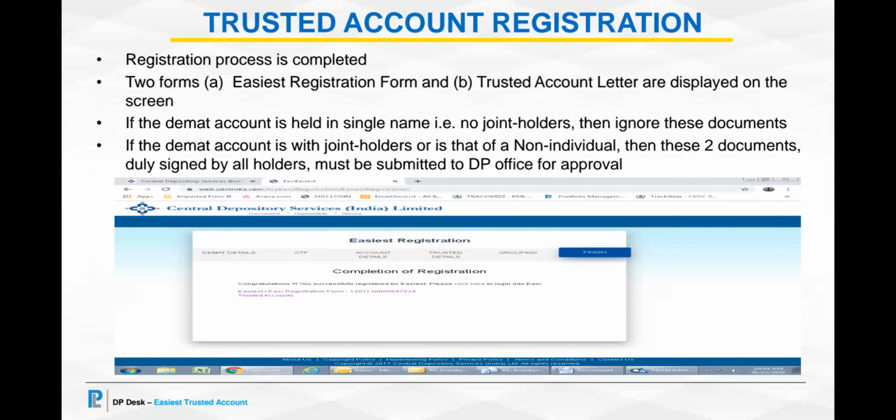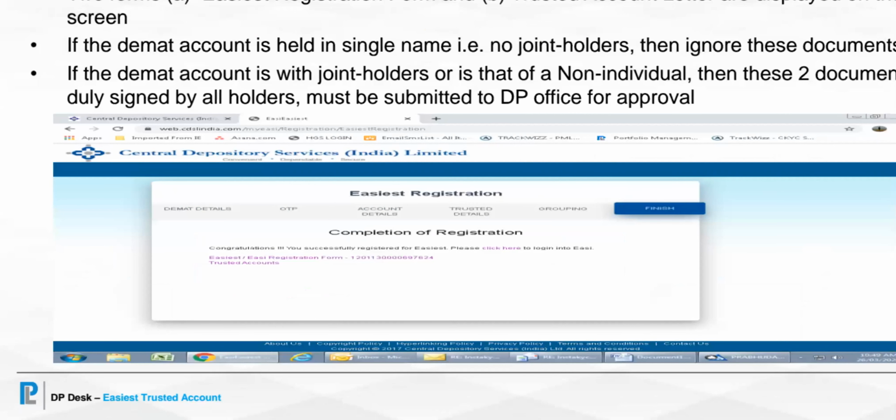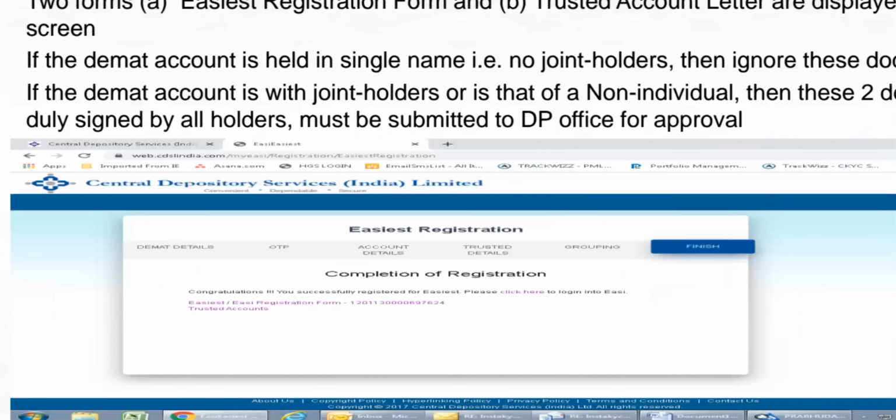So your registration process for trusted account is completed. You can see these two pink-red color forms, which are the links for two forms that will be displayed on your screen. One is the easiest registration form and the other is the trusted account letter.